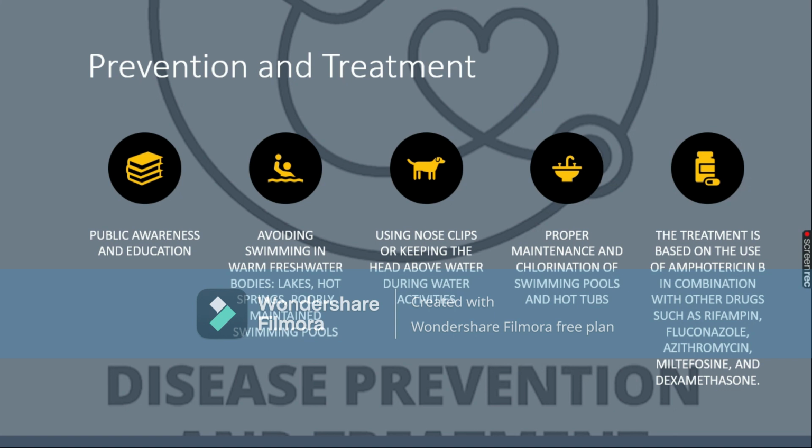Prevention and treatment. Prevention of any disease is very, very important. Public awareness plays a very important role in preventing ourselves from any kind of disease or infection. In case of PAM, you can avoid swimming in warm freshwater bodies, lakes, hot springs, and poorly maintained swimming pools. We have discussed earlier that the specific route through which this amoeba enters your body is the nasal route. So you can use nose clips, or you can keep your head above the water during any kind of water activity. It would prevent you from getting this infection.